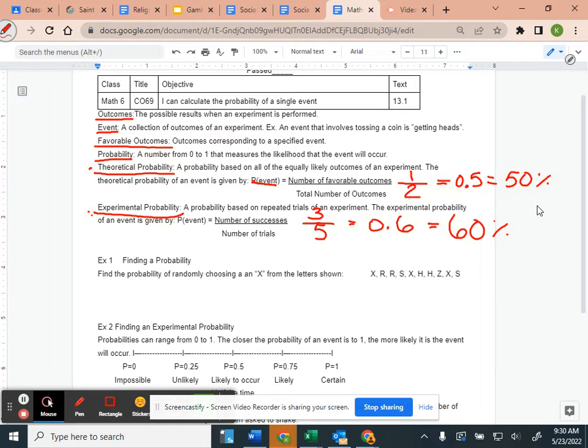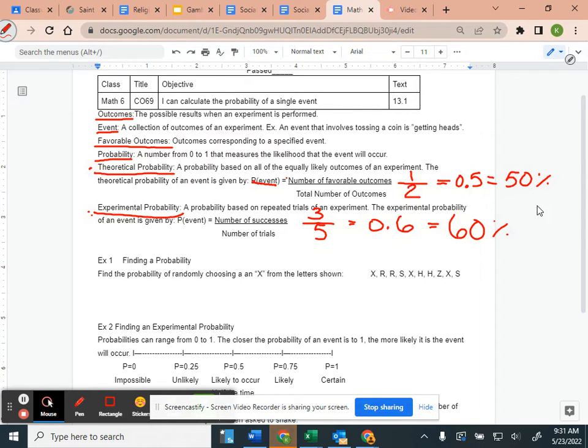So, is my experimental probability always going to be the same as the theoretical? No. Experimental is what actually happens. Theoretical is what should happen. It looks like we're doing the same thing for our formula: number of favorable outcomes, number of successes, over the total number of trials. It looks similar, but they're not going to be the same.